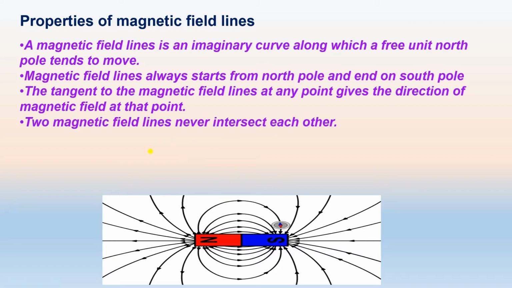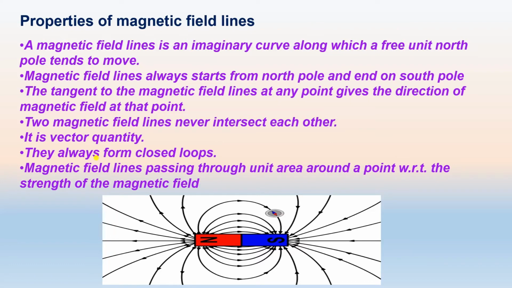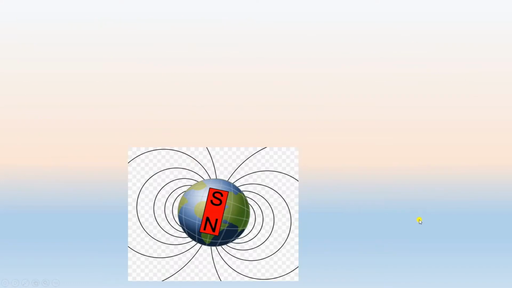And the important property, that is, two magnetic field lines never intersect each other. If they intersect, then at the point of intersection there will be two directions of the magnetic field, which is not possible. And magnetic field is a vector quantity, and it always forms closed loops. The number of magnetic field lines passing through a unit area around a point gives the strength of magnetic field at that point, that is called the magnetic flux density.